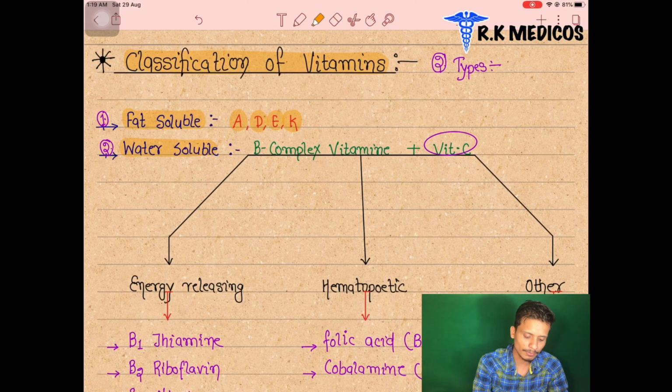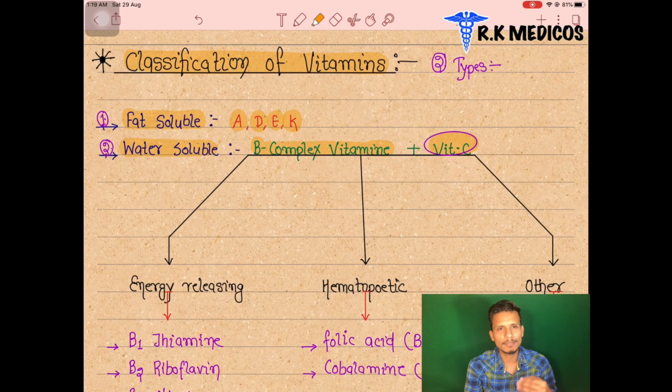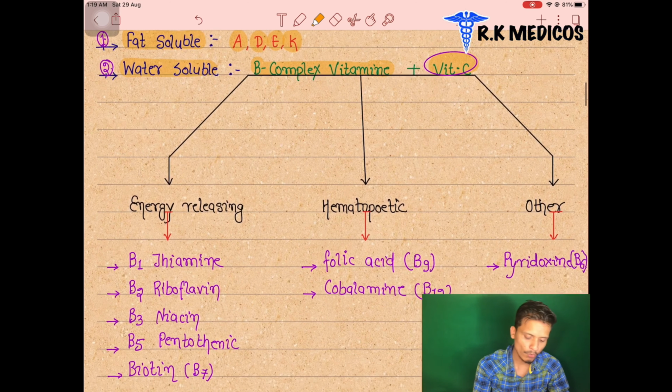The water soluble vitamins are all the B complex vitamins, and vitamin C is also water soluble. So the fat soluble vitamins are A, D, E, K, but the water soluble vitamins are all the B complex vitamins and vitamin C.